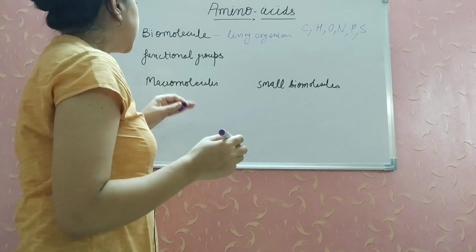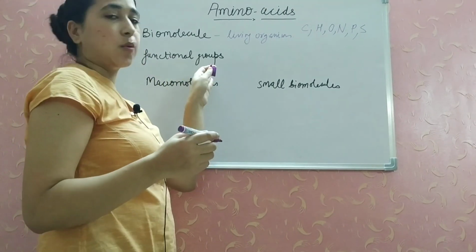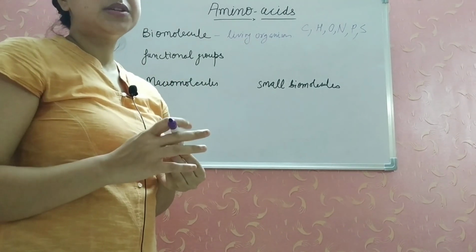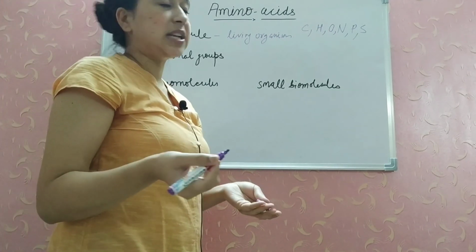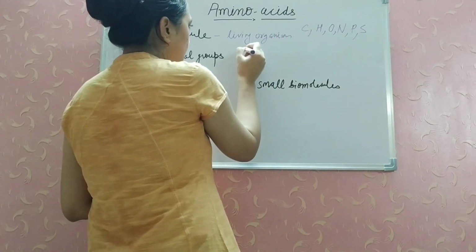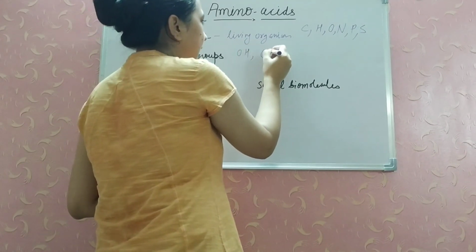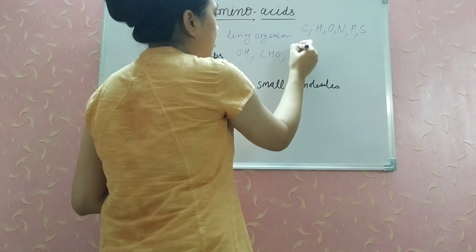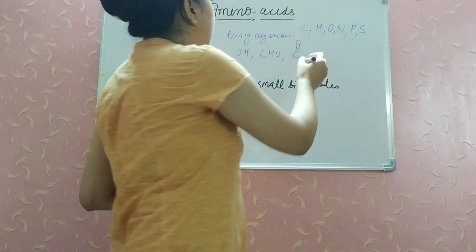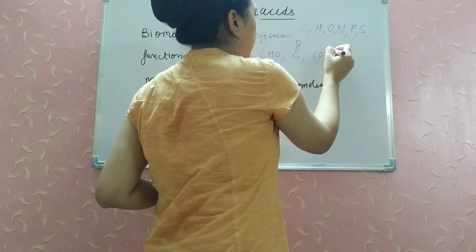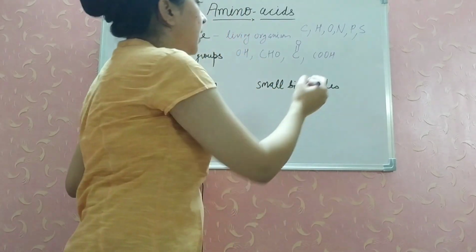If we move on to the next topic, that is the functional groups. There are various functional groups present in the biomolecules and they define its properties. Like we have the hydroxyl group, the aldehyde group, and the ketone group. These aldehyde and ketone both consist of the carbonyl group. Then we have the carboxylic group and the amine group.